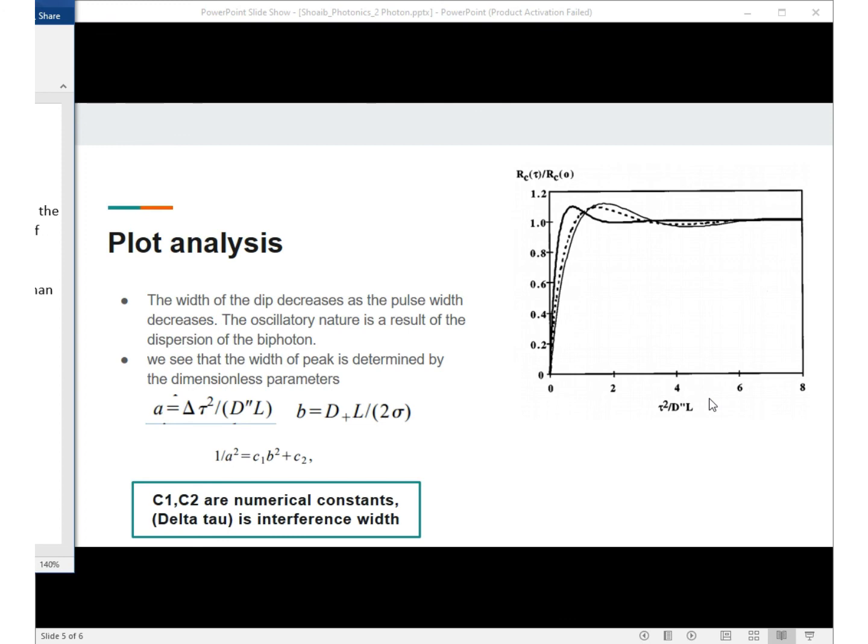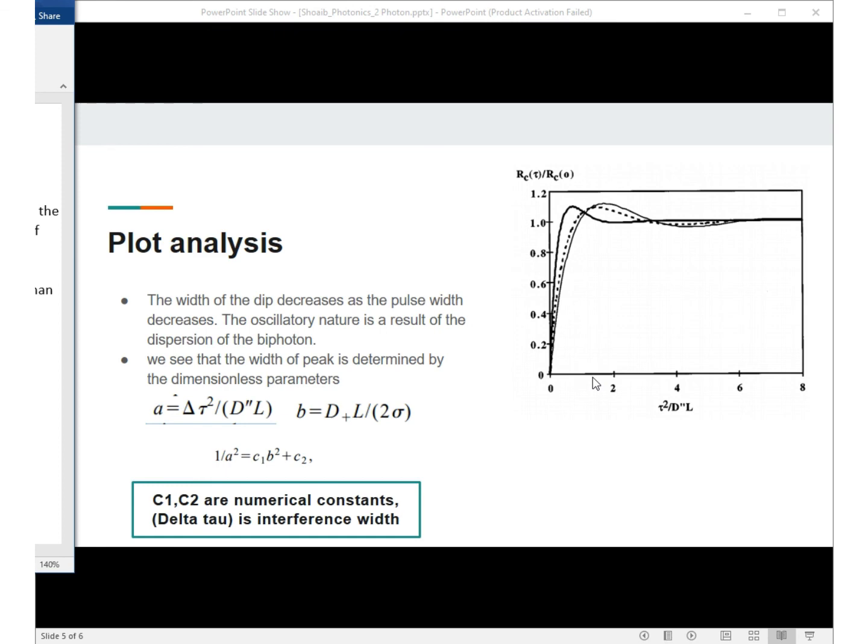So d, as we have already discussed, has vanished and we have replaced it by d double prime. And since d double prime is a second order dispersion term, that's why it is accompanied by tau square instead of tau. So what happens is the dispersion of the biphoton causes the second order effect.